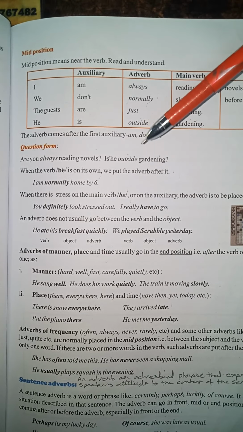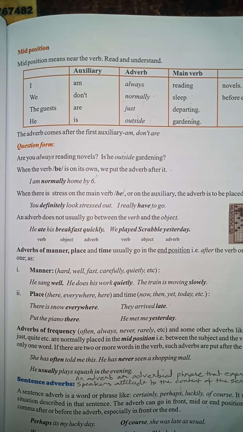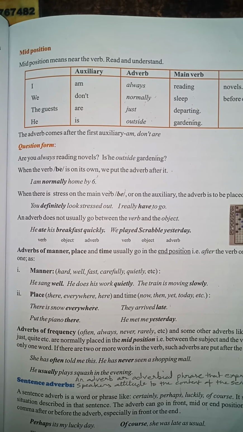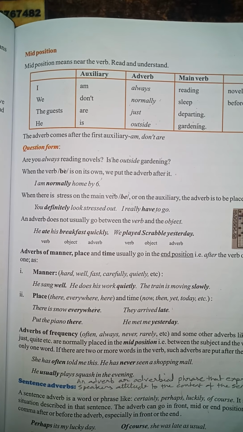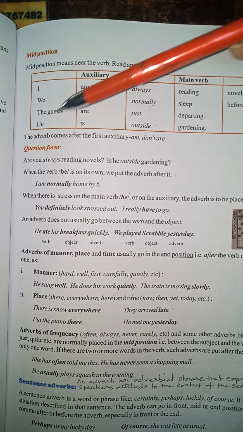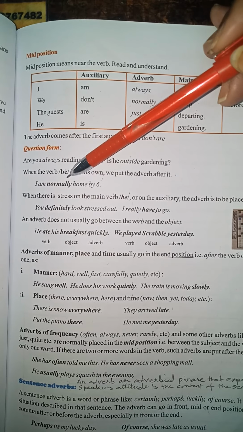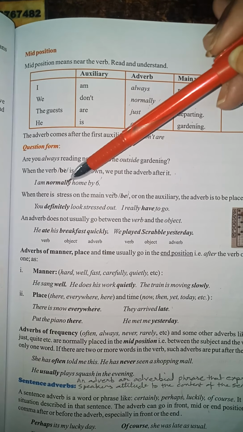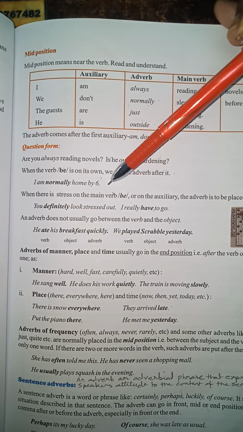that when we are using the helping verbs of be, that is am, is, are, was, were, etc., then we put the adverb after it. I am normally home by 6.